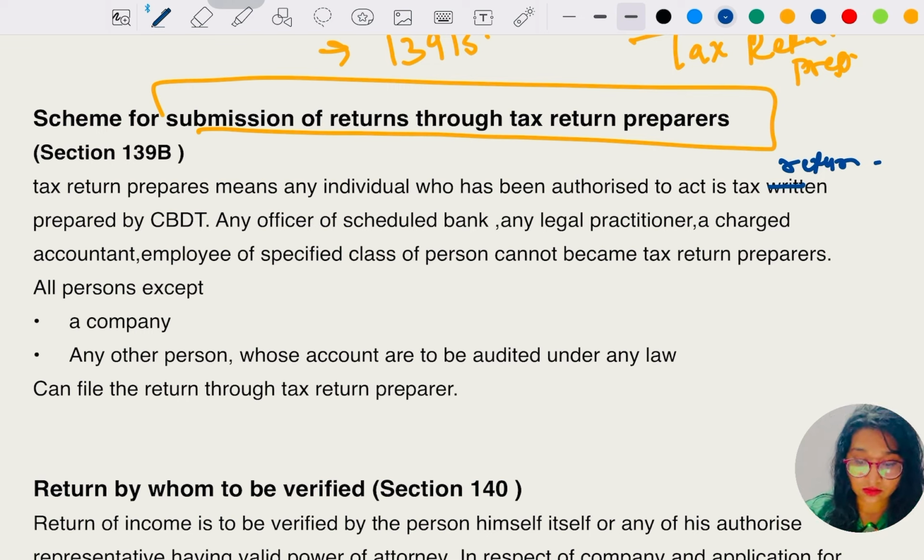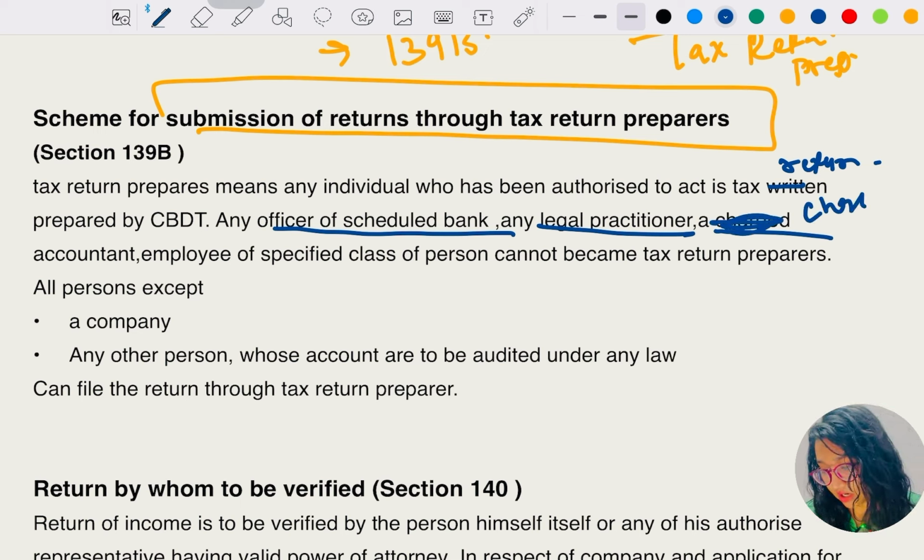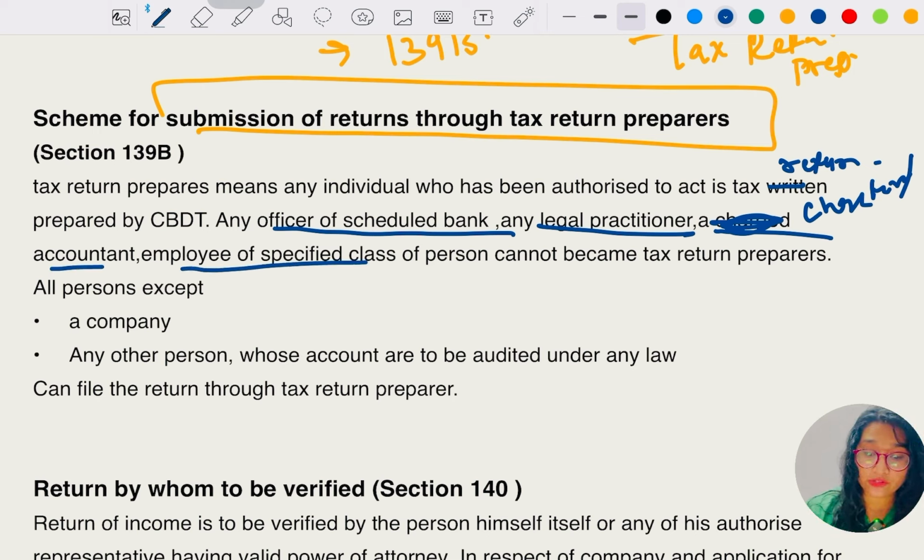These are the people who are not eligible to be a TRP, tax return preparer: any officer of a scheduled bank, any legal practitioner, a chartered accountant, or an employee of a specified class of person. So any officer of a scheduled bank, chartered accountant, legal practitioner and any specified class of employee cannot become a TRP, tax return preparer.